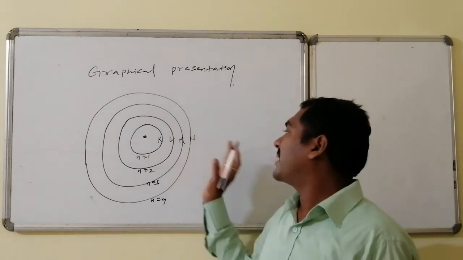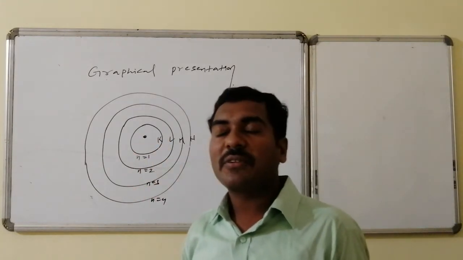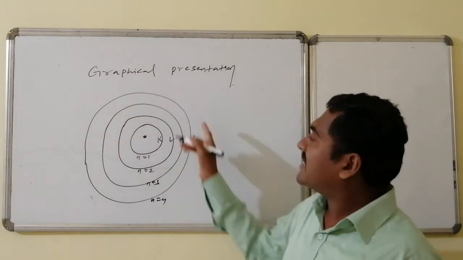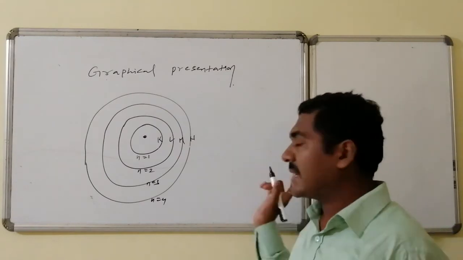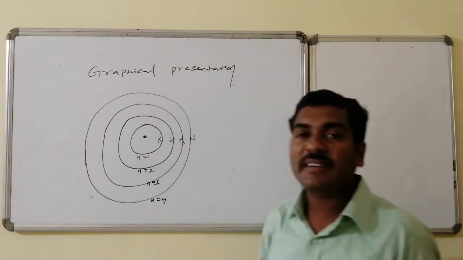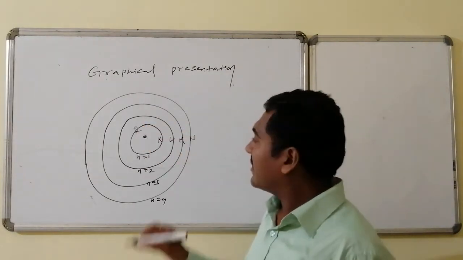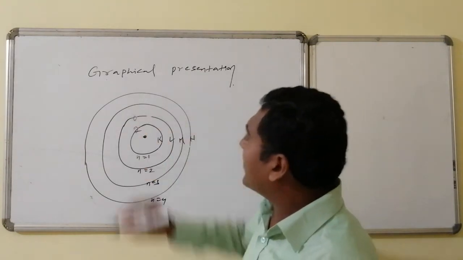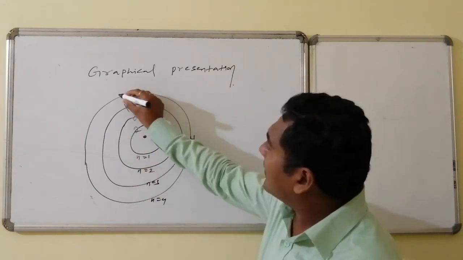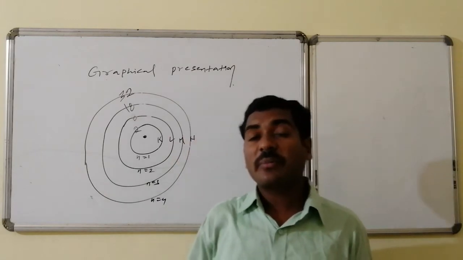But this is valid to a certain extent. Generally, we will represent by n equal to 1, n equal to 2, n equal to 3, and n equal to 4, etc., 5, 6. Whereas the maximum number of electrons present in each orbit as per the discussed table is concerned, n is equal to 1, how many electrons is it holding? Total 2n square, that is 2 electrons it is holding. n is equal to 2, it is holding 8 electrons. n is equal to 3, it is having total 18 electrons. n is equal to 4, it is having total 32 electrons.